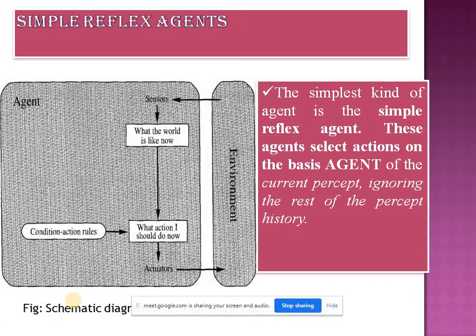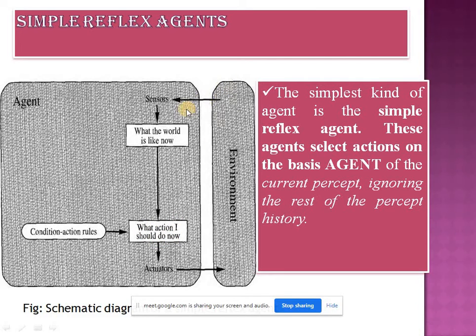Okay, first is simple reflex agent. This is simple in nature. Using the sensor, the agent perceives the environment and decides what the world is like now, and depending on that state it checks the condition action rule and decides what action I should do now.